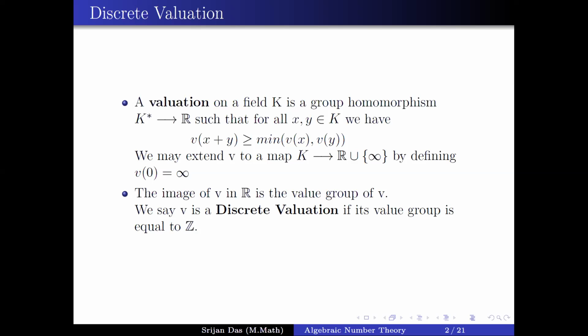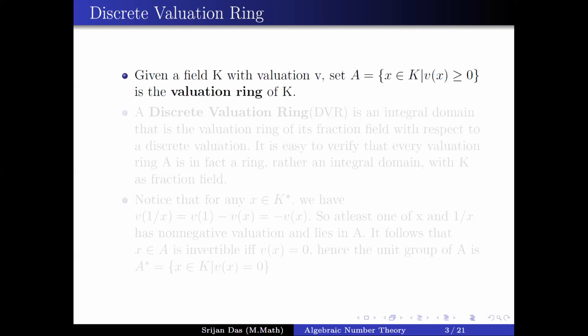Now, in fact, every discrete subgroup of R is isomorphic to Z, so it is not necessary that we should get Z as the image of V. We can get any discrete subgroup of R as the image of V, and we can rescale. So if the image of V is a discrete subgroup of R, then we can say this is a discrete valuation.